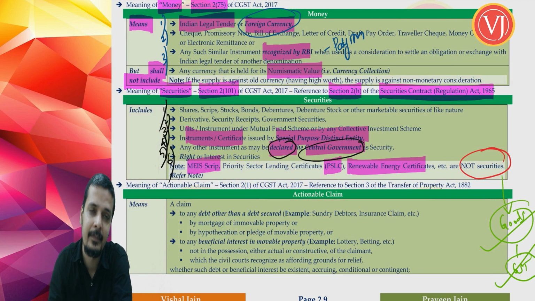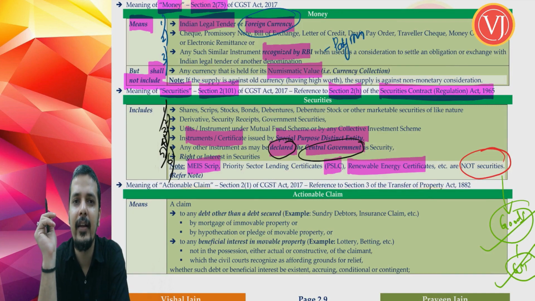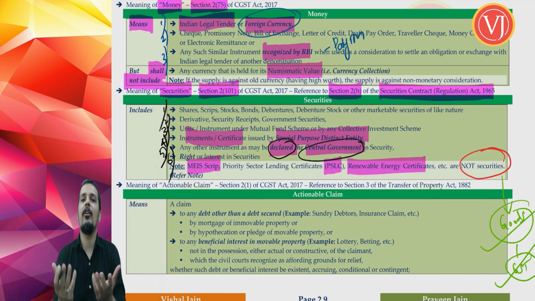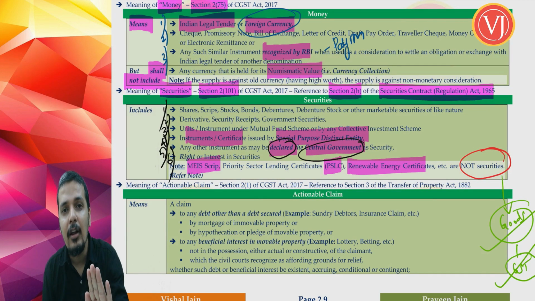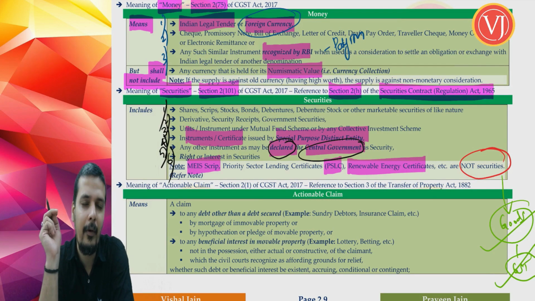And if they are goods, it means that GST will be there on that particular transaction, whether it is dealing with MEIS scrip, priority sector lending certificate, renewable energy certificate, or any such certificate which is not covered by the definition of securities. Then it is technically not securities, and it is covered by goods because it is movable. Correct? So you have to understand that. If you are in a position to prove that a certificate is a security within the definition of security, then securities are neither goods nor services. Forget about GST.